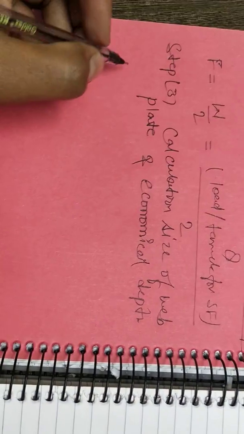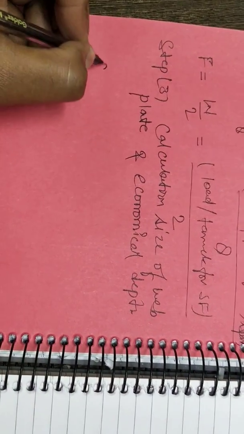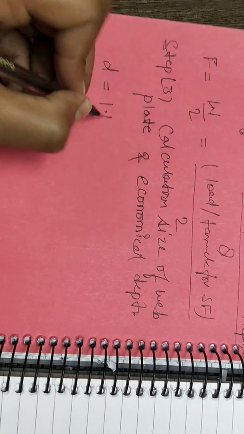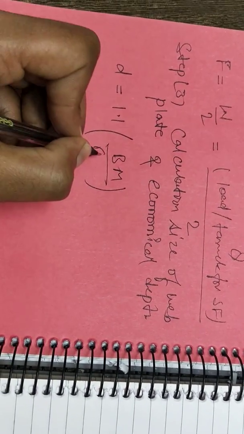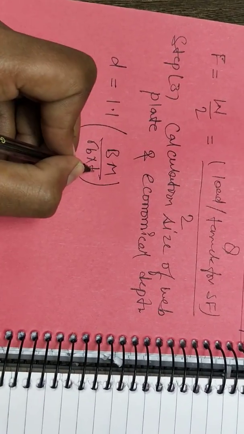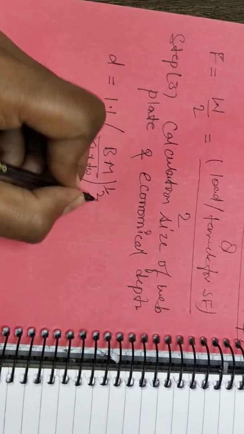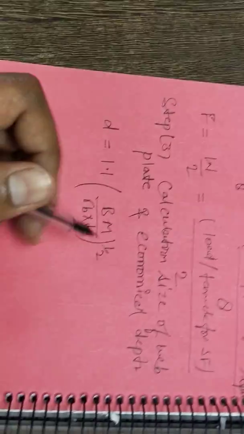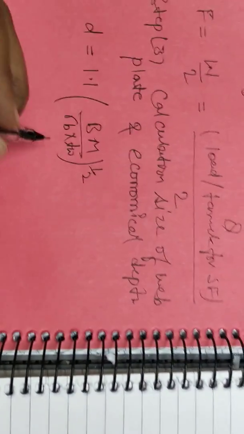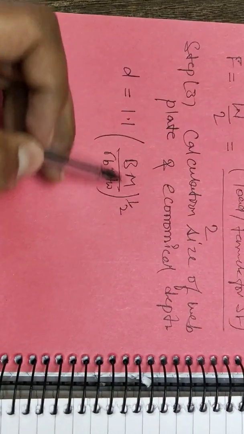Okay, then economical depth will be D equals to 1.1, into bending moment which we just found in the previous step, divided by sigma B into TW, to the power 1 by 2. If you have any problem with how we find this, then you should watch my next video. Okay, then what is TW? TW is thickness of web plate. What is PM? PM is maximum bending moment.